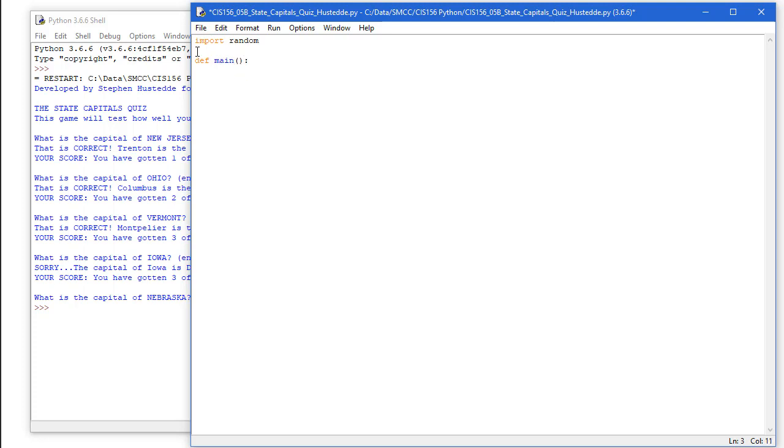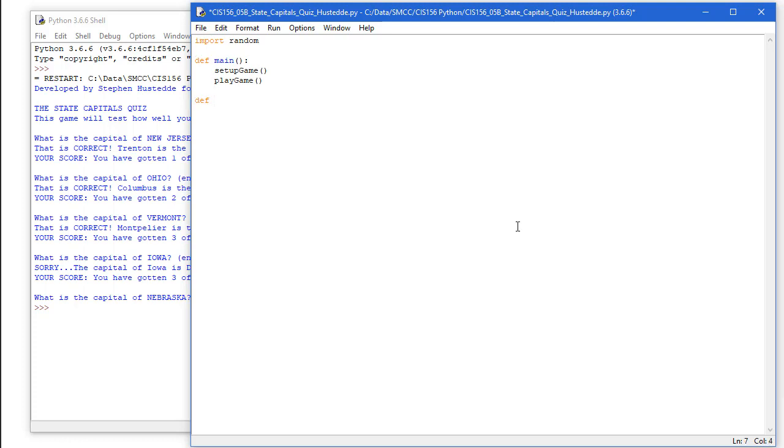So it's def, the name of our function, parentheses, and a colon. And we're going to create two functions. One is going to be setup game, so we'll call that, and play game. Now the setup game is going to also call a couple other functions, but those are the two that we called from main.